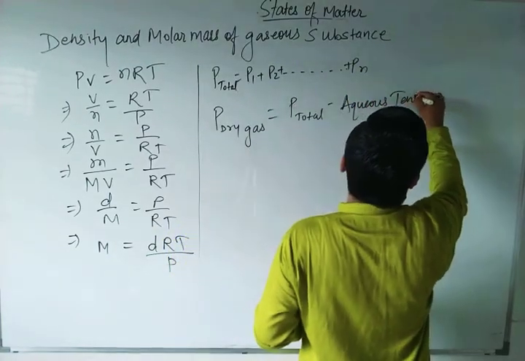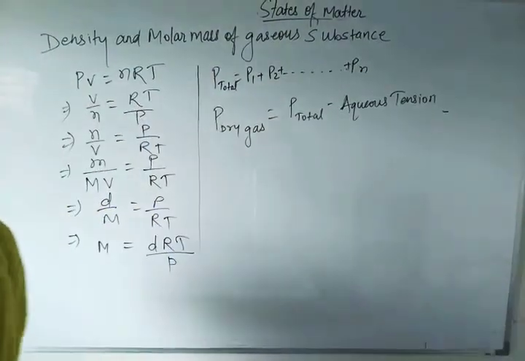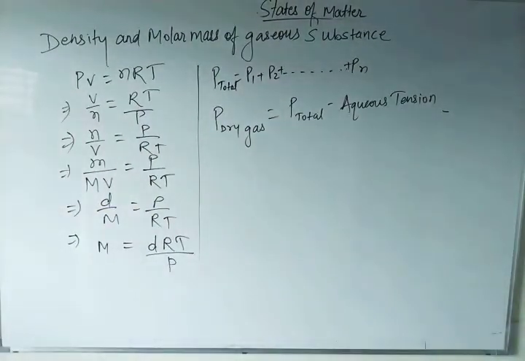So as I have just told you about aqueous tension, if anybody asks you what is aqueous tension, you can give them the information: pressure exerted by saturated water vapor is called aqueous tension. That's why I have given you the formula: P dry gas is equal to P total minus aqueous tension.